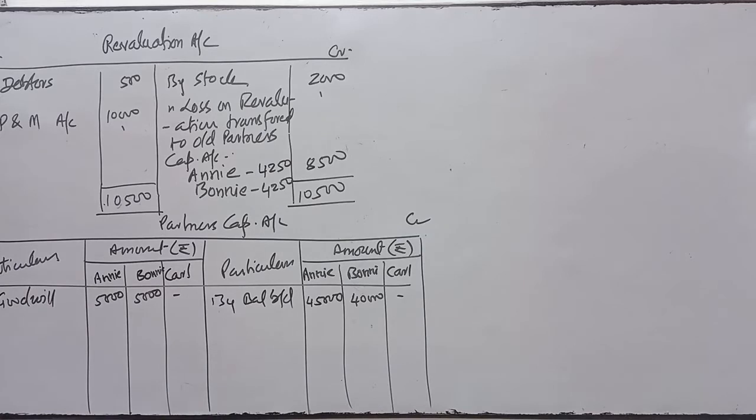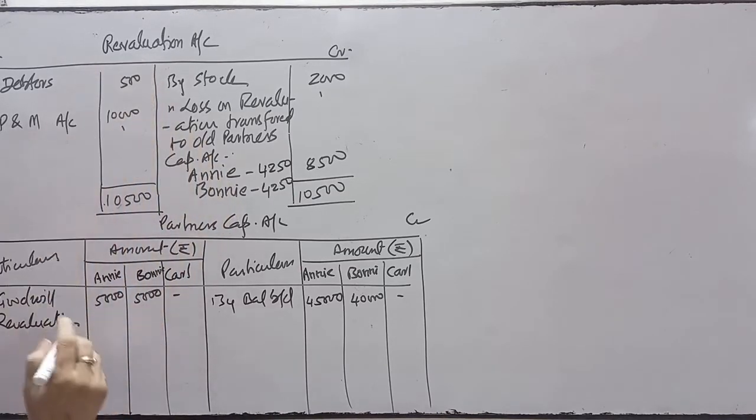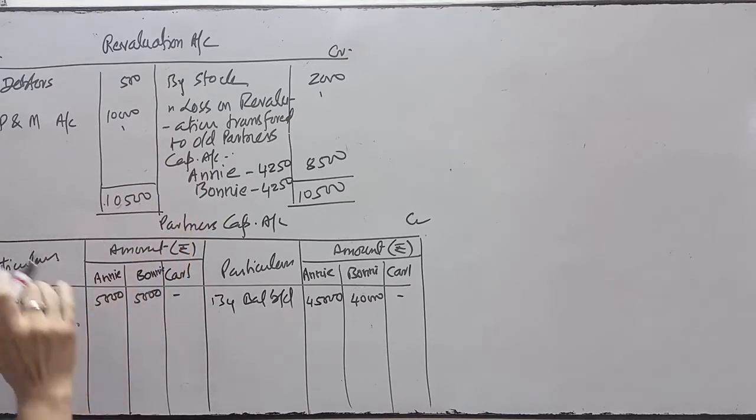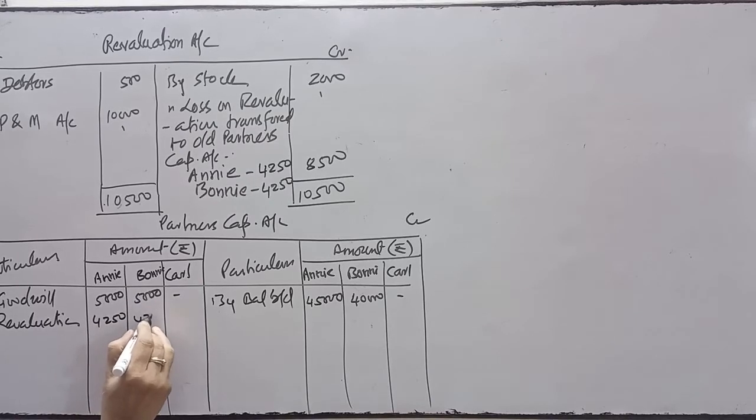Okay. We have to transfer this loss to the revaluation account, because these capitals are debited to revaluation. So in the capital account, this will be posted on the debit side, 4,250, 4,250.